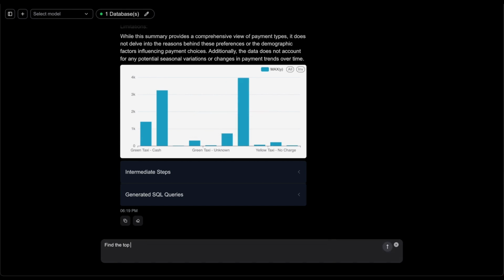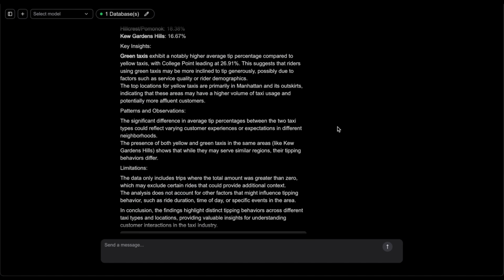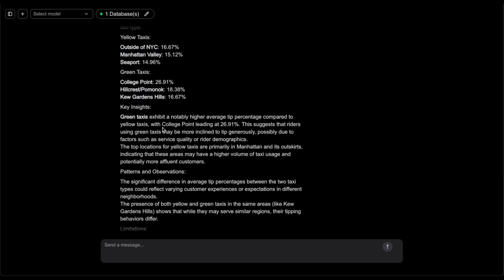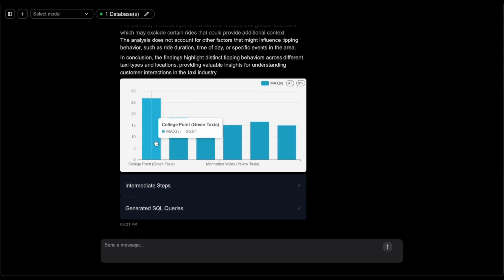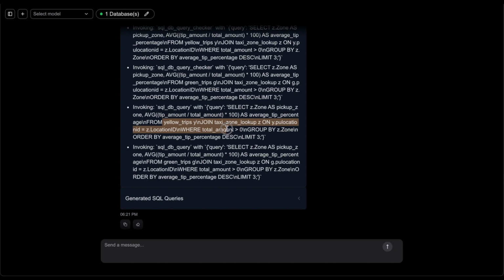Now we want to identify the top 3 pickup locations with the highest average tip percentage for both yellow and green taxis. Despite the lack of joins in the database, QueriLynx intelligently connects the taxi trip data with the zone lookup table, generating accurate join statements and delivering both a visual summary and detailed breakdown for each taxi type.